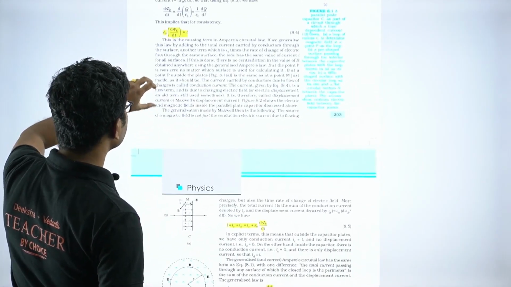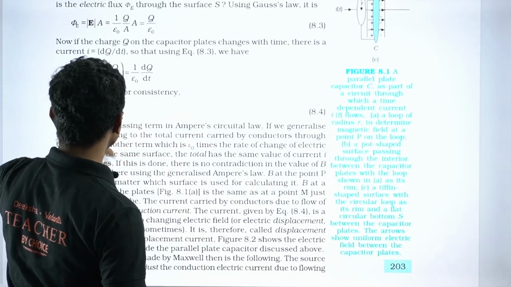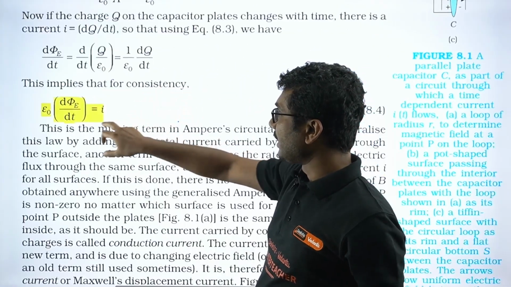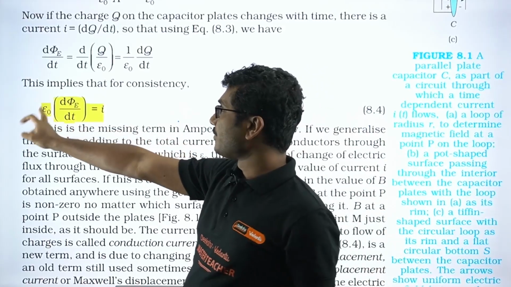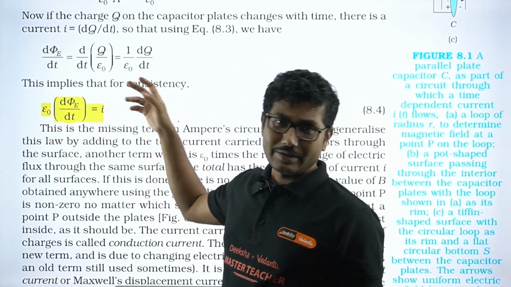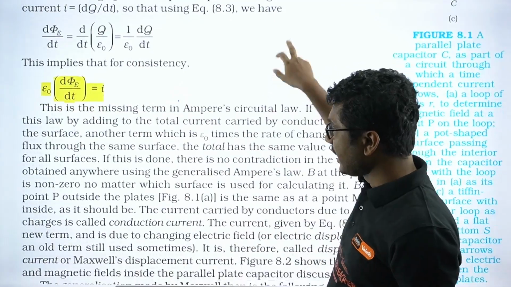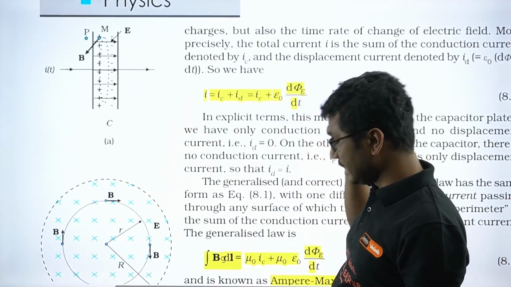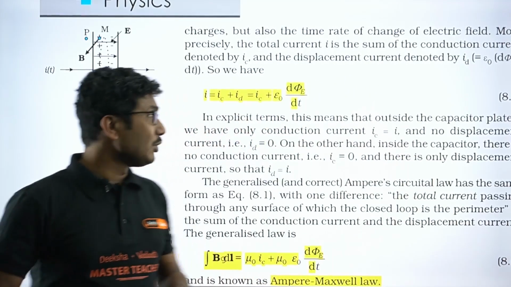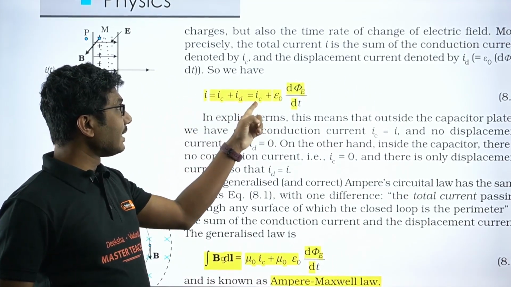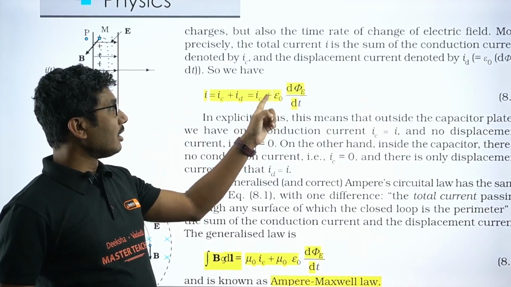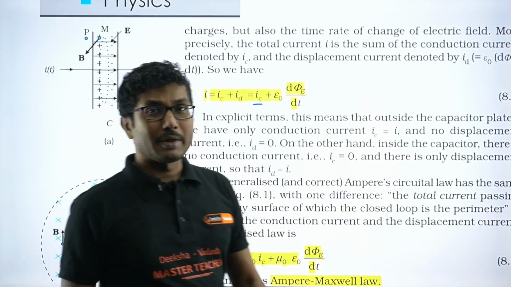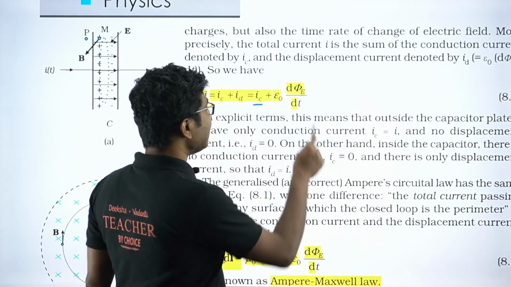Now he said that the displacement current is basically given by this formula. Okay, this current he calculated. He said epsilon naught d phi E by dt is equal to the displacement current, and then he modified the current formula. So in the Ampere's circuital law, mu naught I, that I he corrected to be I C plus epsilon naught d phi E by dt. So this is the conductor current that is being conducted by the conductor itself, and this is the displacement current